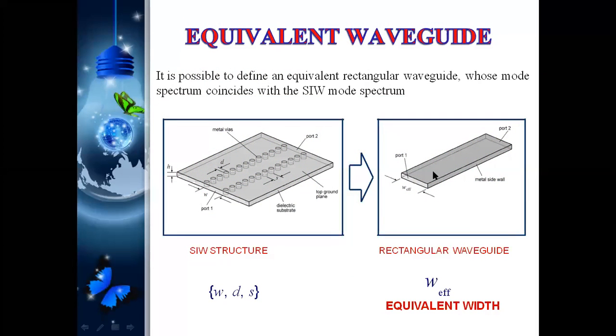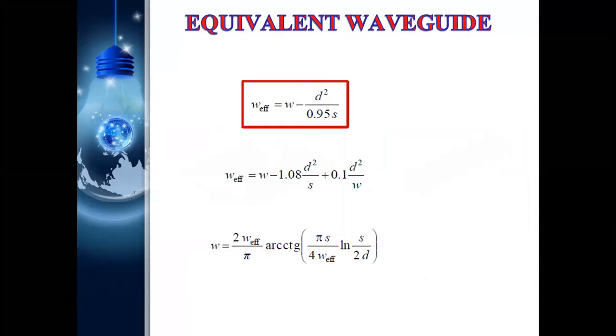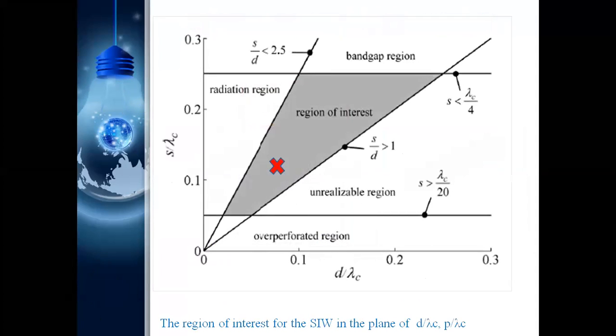This is a rectangular waveguide and this is the SIW. In the rectangular waveguide, only the width changes the operating frequency and everything. But here the operating frequency depends on the width, the diameter of the wire, and the spacing between the wires also. And what are the equations? These are the equations considered to design any substrate integrated waveguide.